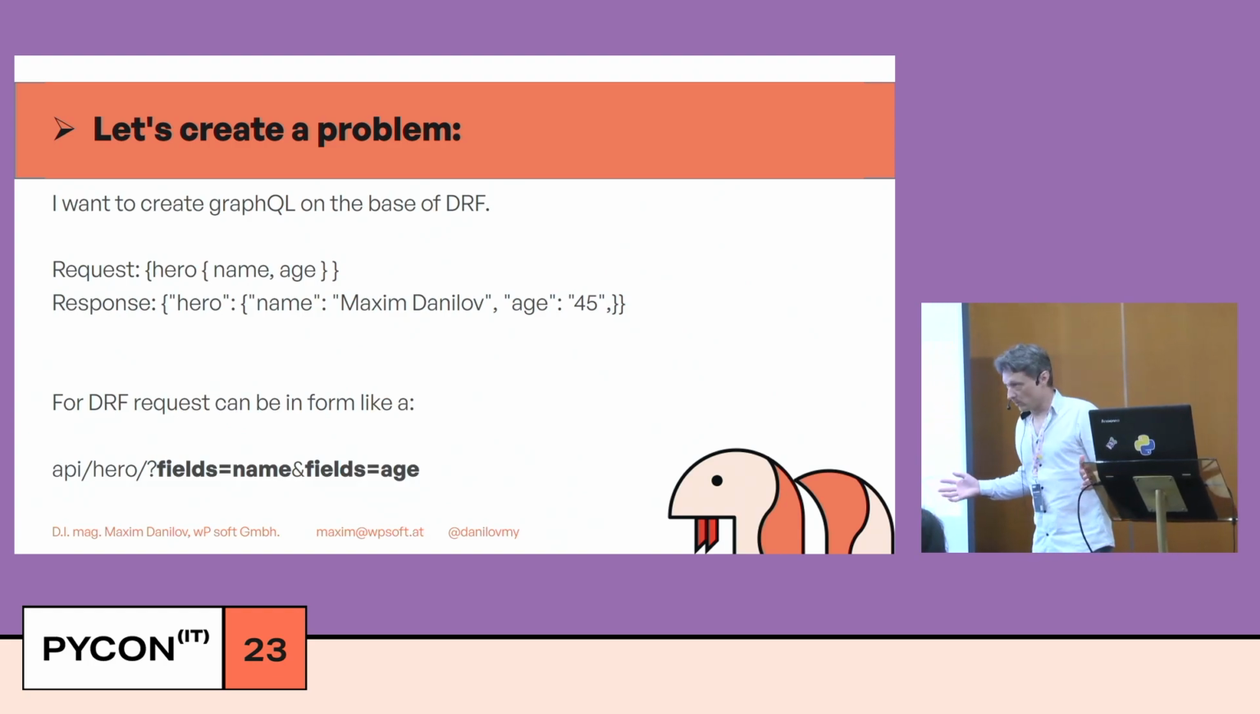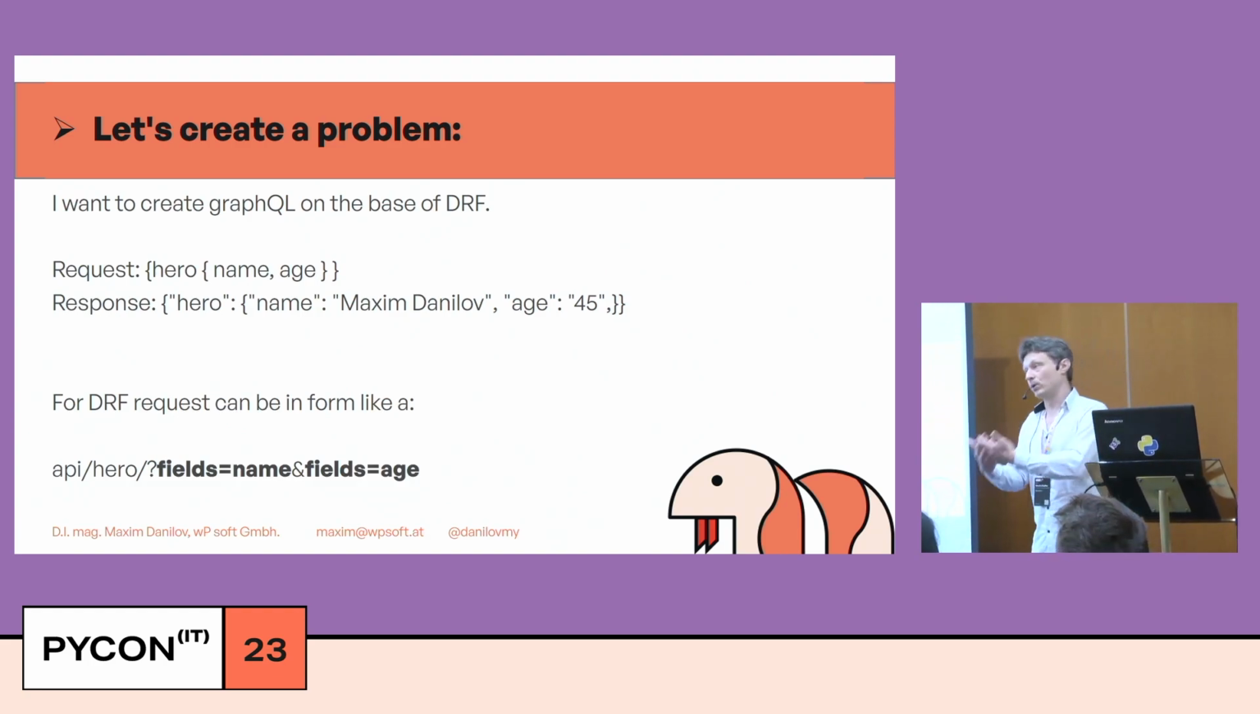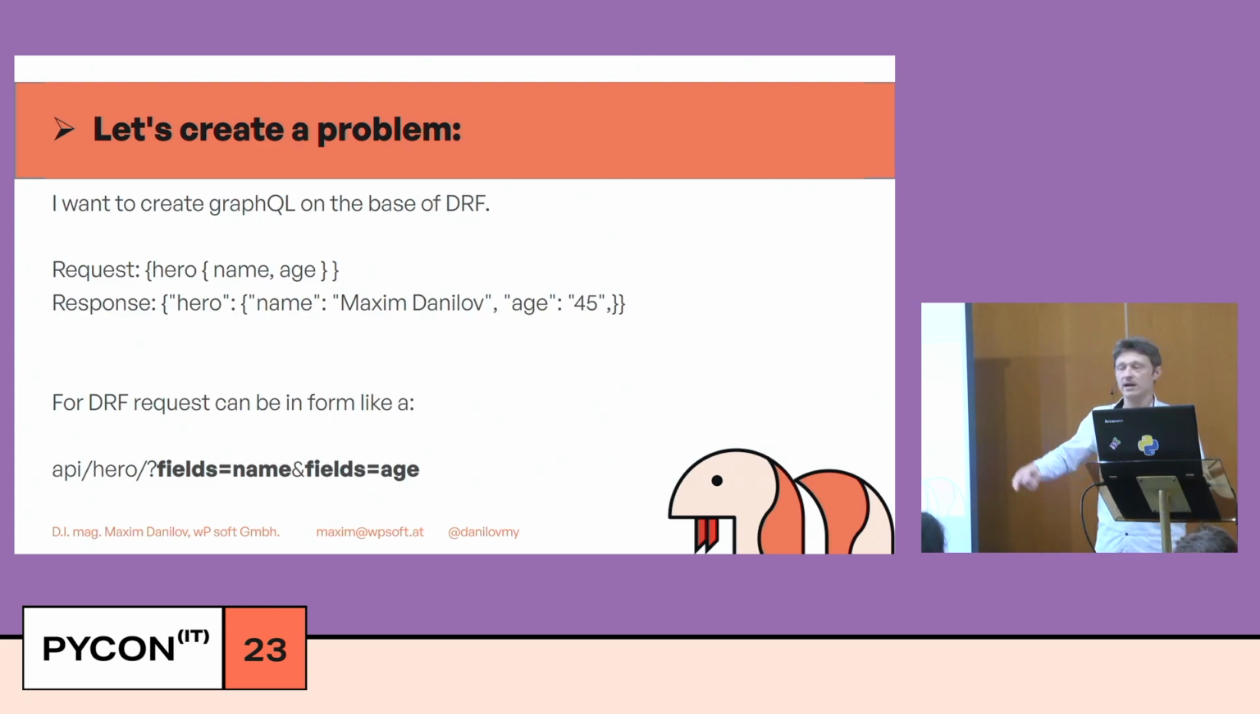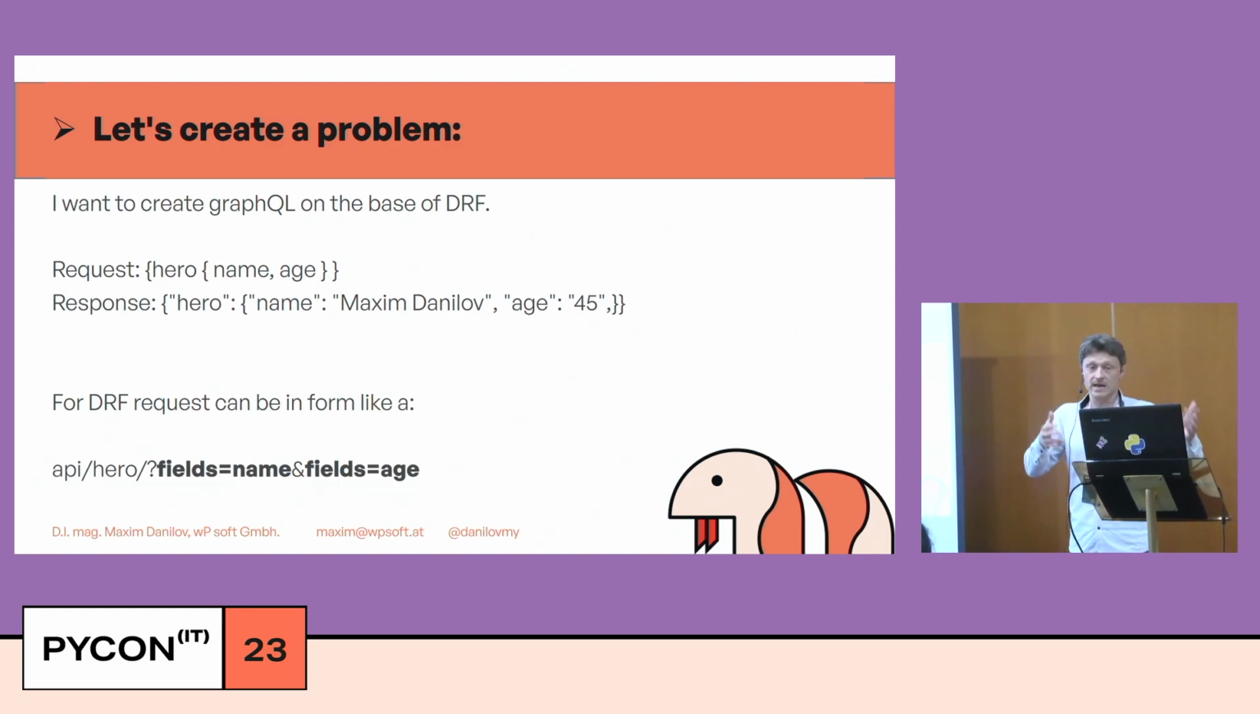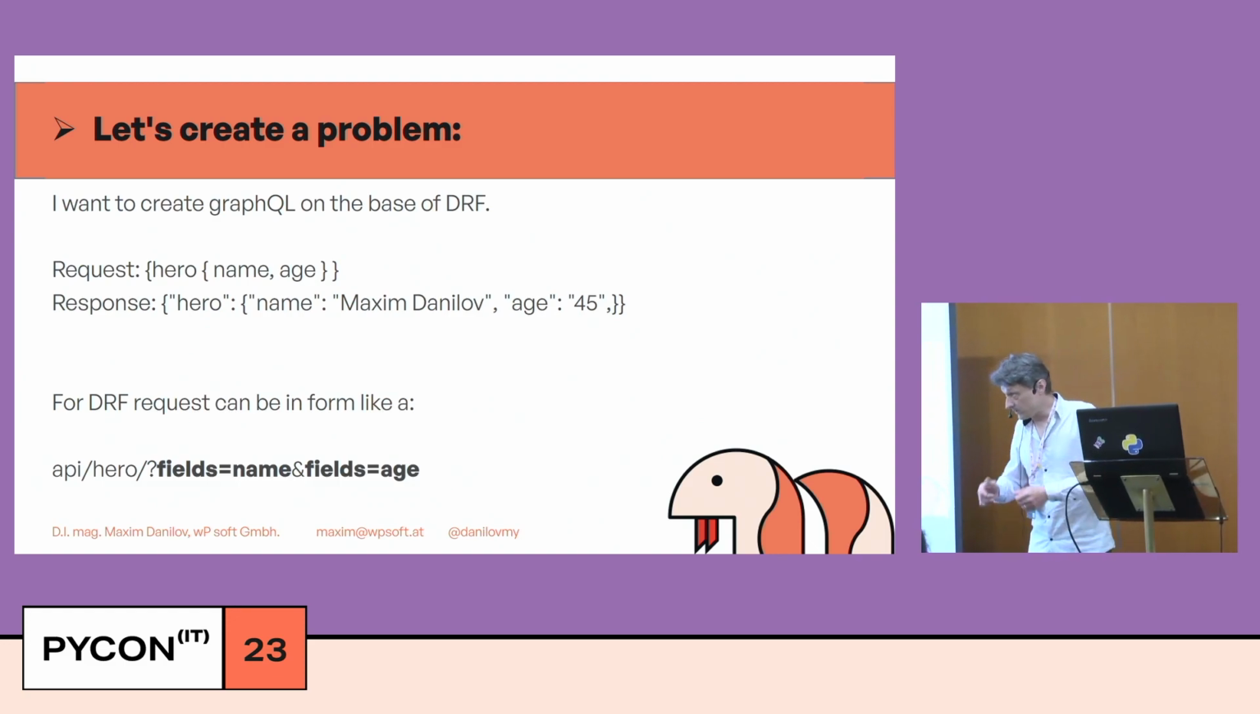Okay, let's create a problem. Every programmer should create a problem, and after that, we should successfully solve this problem. For example, my problem: I want to create GraphQL, but I want to use Django REST framework. A request should contain a model name and the fields from which I want to receive data, and the response can be model name, and model name is hero, and name Maxim Danilov, age 45 years. Okay, not too old a hero.